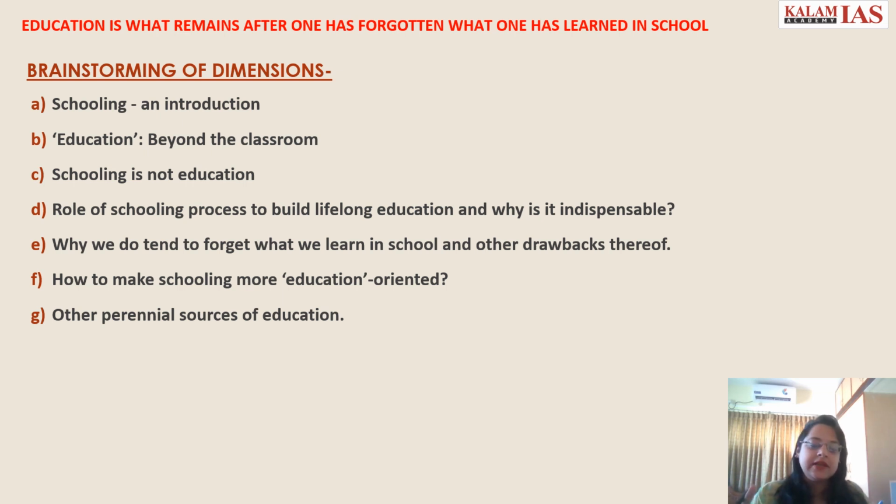School is basically about theoretical education, about just knowledge transmission, about rote learning.